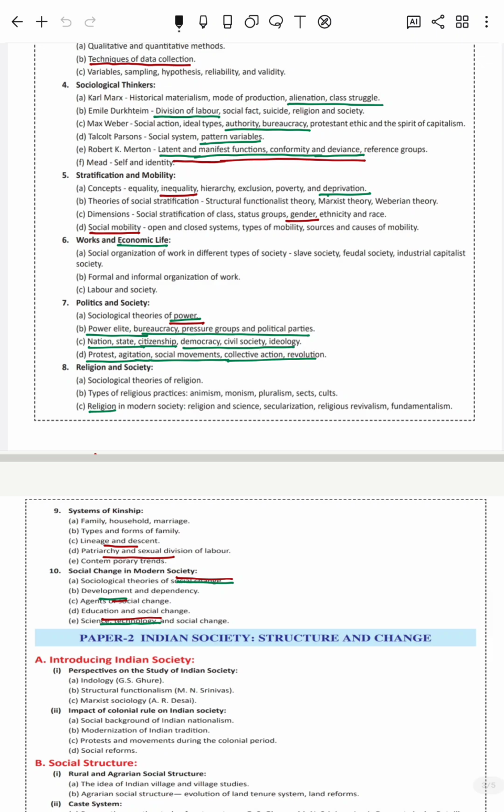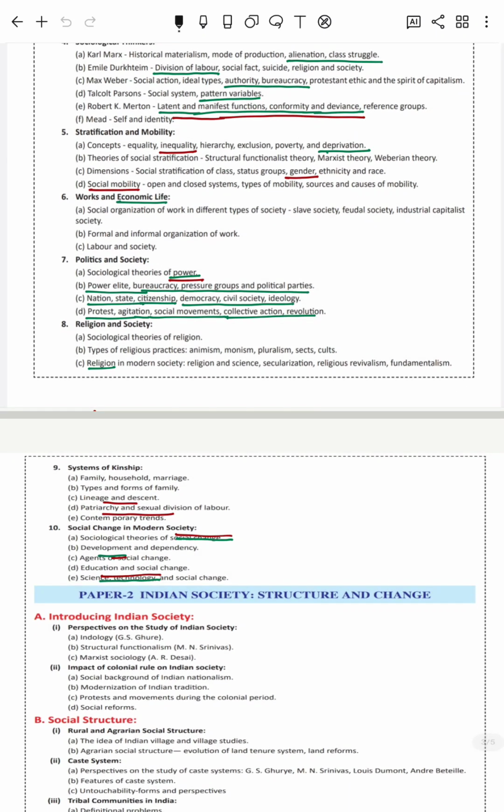demands. Even the dimension of gender with respect to the Justice Hema Committee report, and the social mobility angle, economic life, you can very well relate with both the topics. Sociological theories of power, as we just talked about the power group which exists in the film industry, which actually led to the alienation of women, or which actually forced them to meet various illegal and unethical demands.